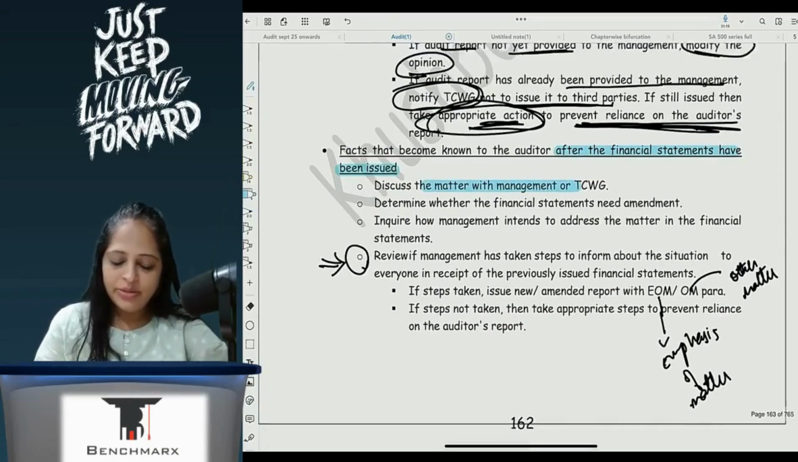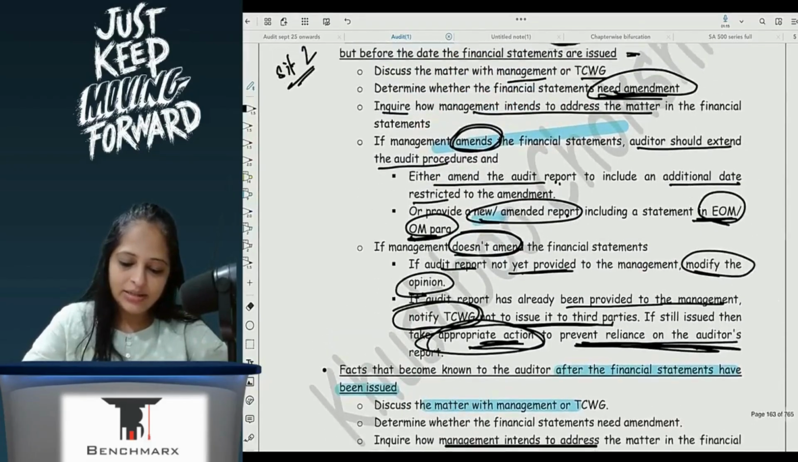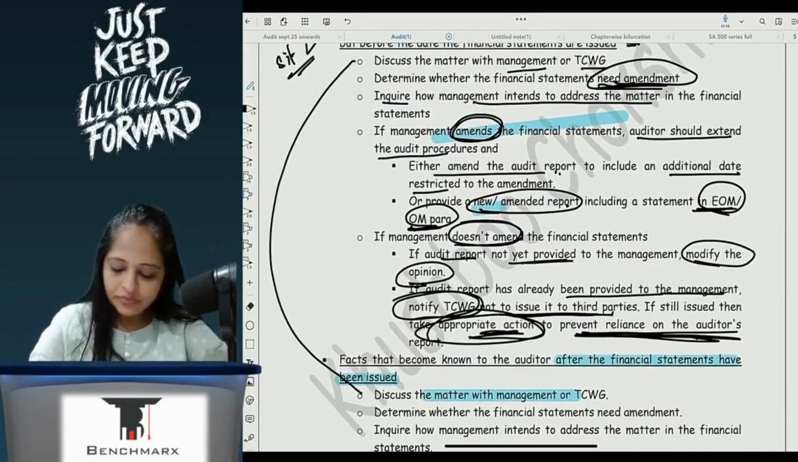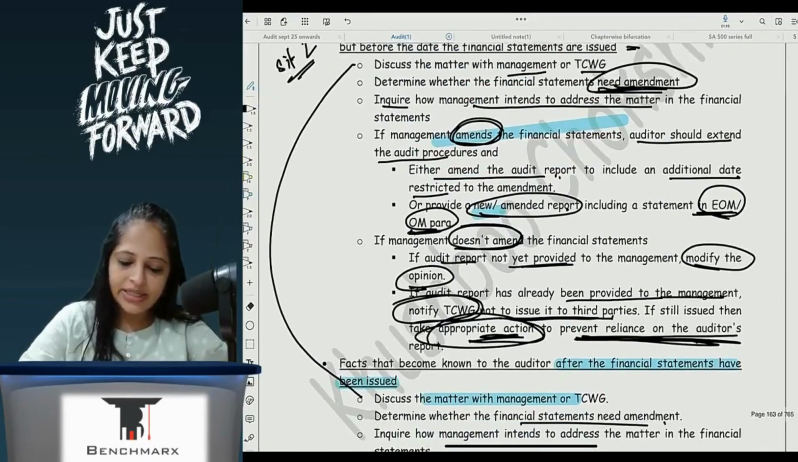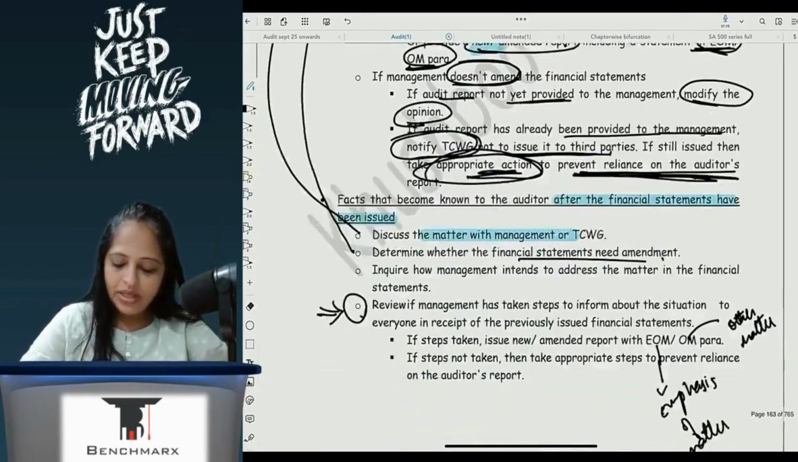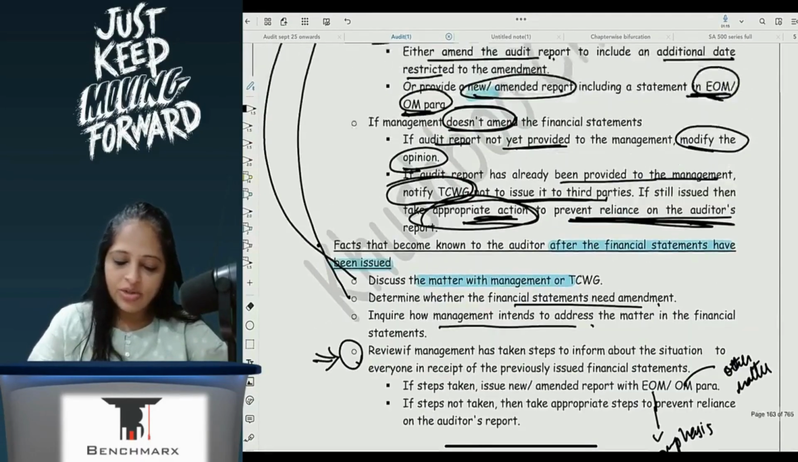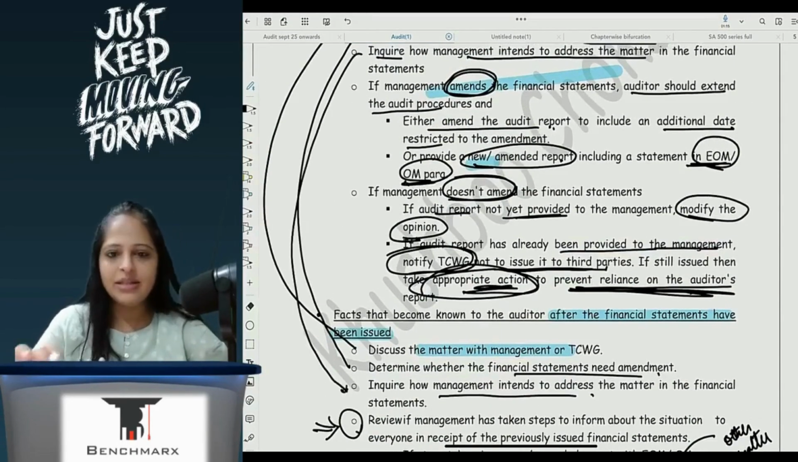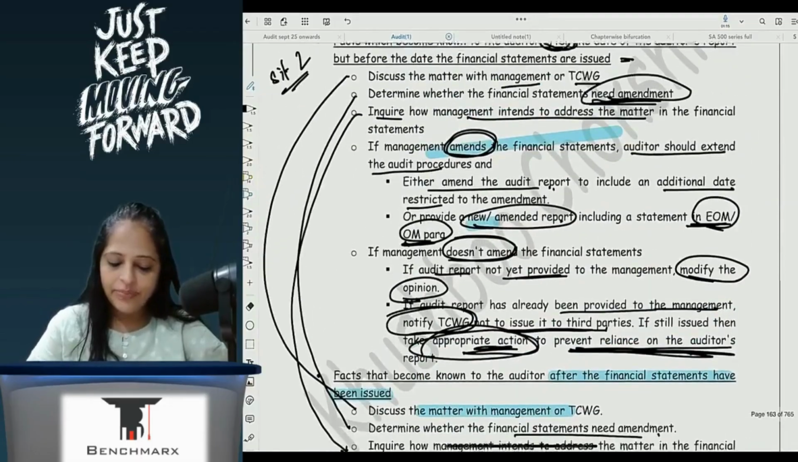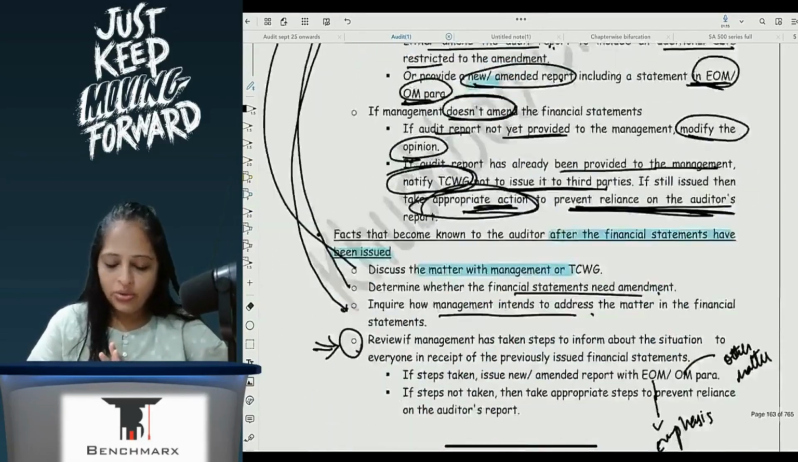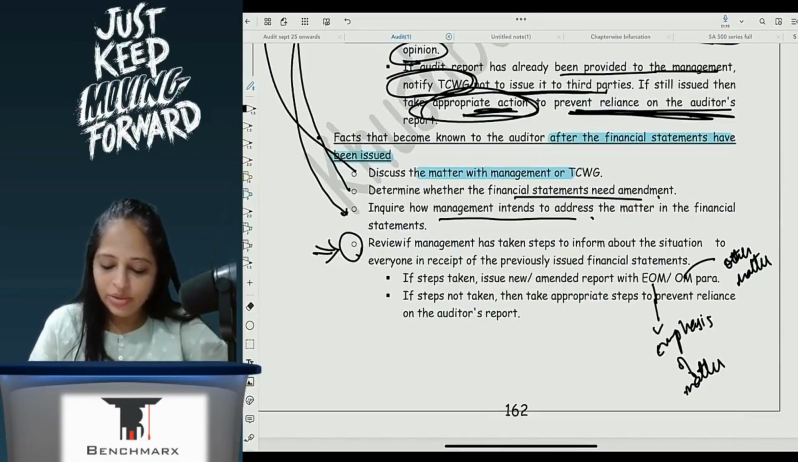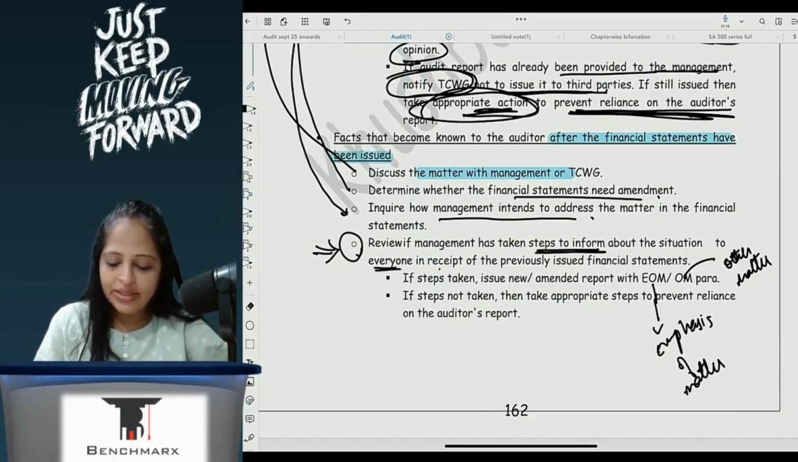Discuss the matter with management and TCWG. So if you see, it is the same. Determine whether the financial statements need amendment. Same. Inquire how management intends to address it. Again the same. Everything is the same. What is changing now? The fourth point: amend, don't amend. Here I will say review whether management has taken steps to inform everyone in receipt of the previously issued financial statements about the situation. Steps taken, steps not taken.